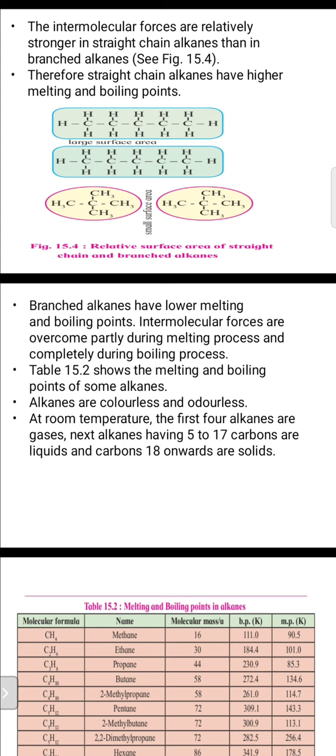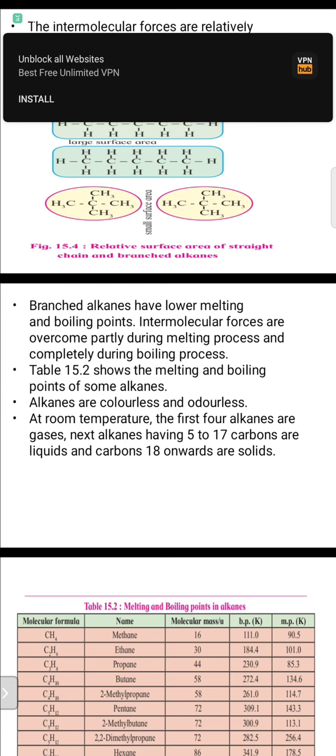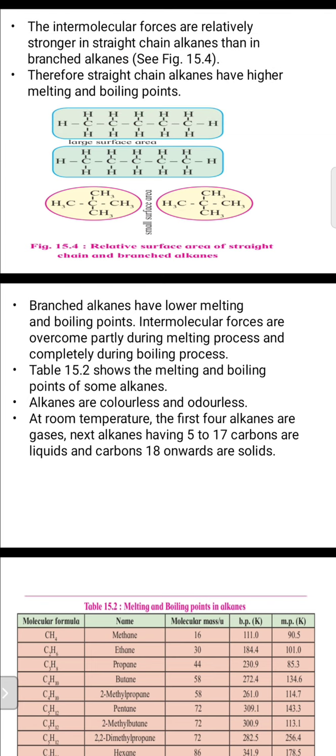Table 15.2, the lower table, indicates the melting point and boiling point of some alkanes. Alkanes are colorless and odorless. Normally, the first four alkanes are colorless and odorless. At room temperature, the first four alkanes are gases, alkanes from carbon number 5, pentane, to carbon number 17 are in the liquid state, and carbon 18 onwards are in the solid state.